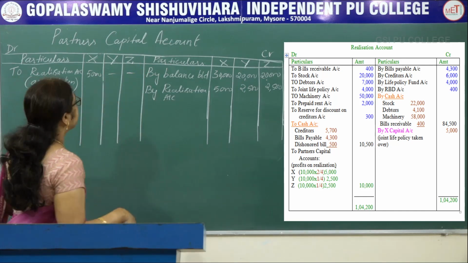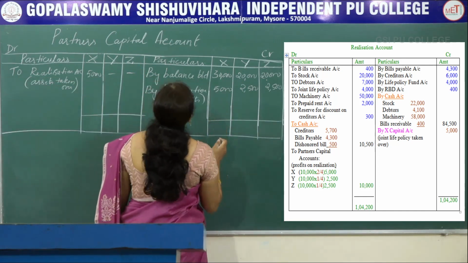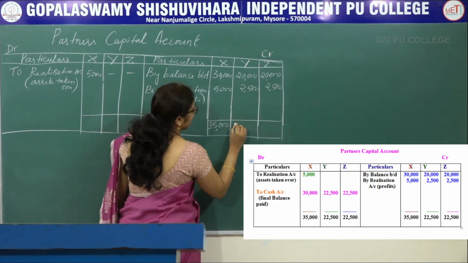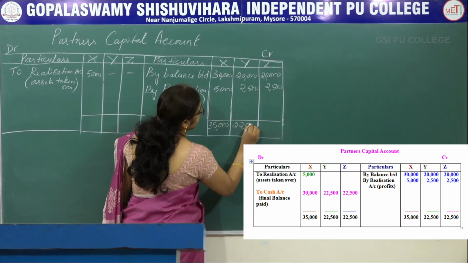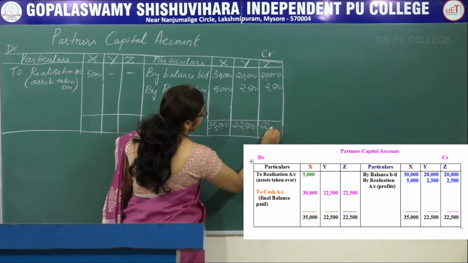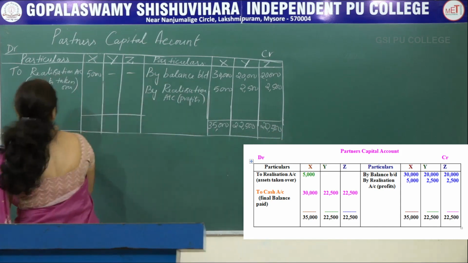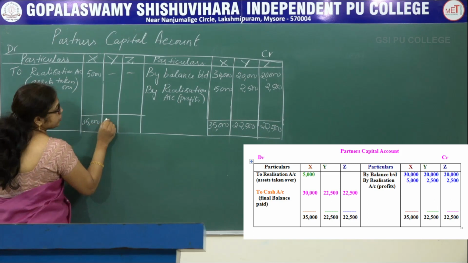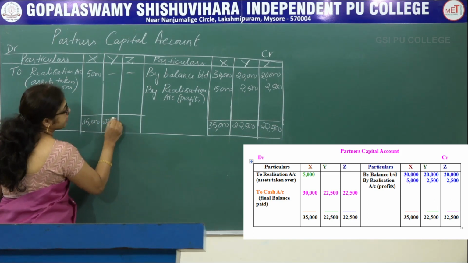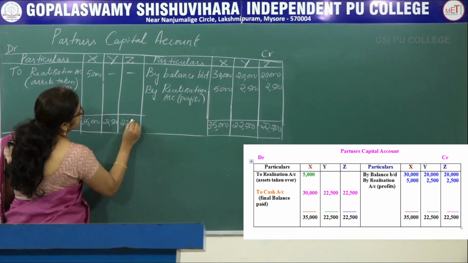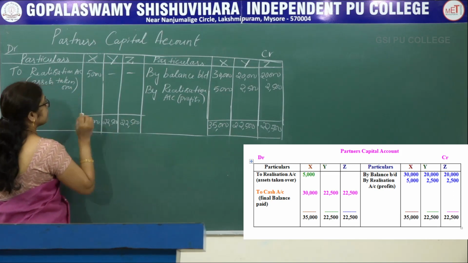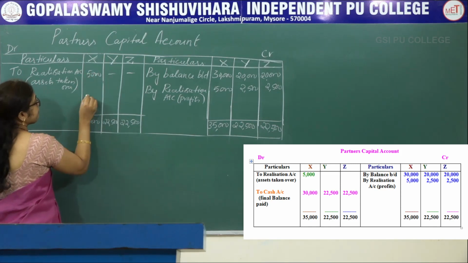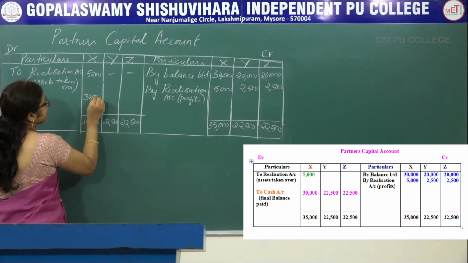Next, balance the partner's capital account. The total of the X column 35,000, Y 22,500, Z 22,500. Bring the same balance to the debit side. 35,000, 22,500, 22,500 in the Z column. So when you balance the account, 35,000 minus 5,000, you will get 30,000.